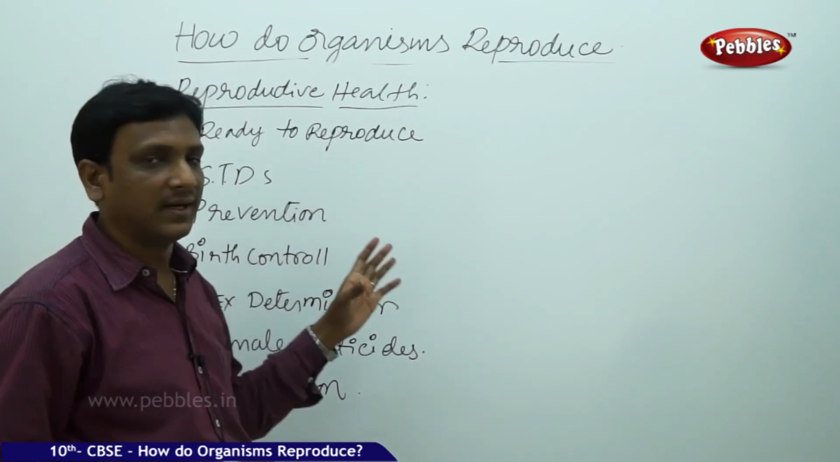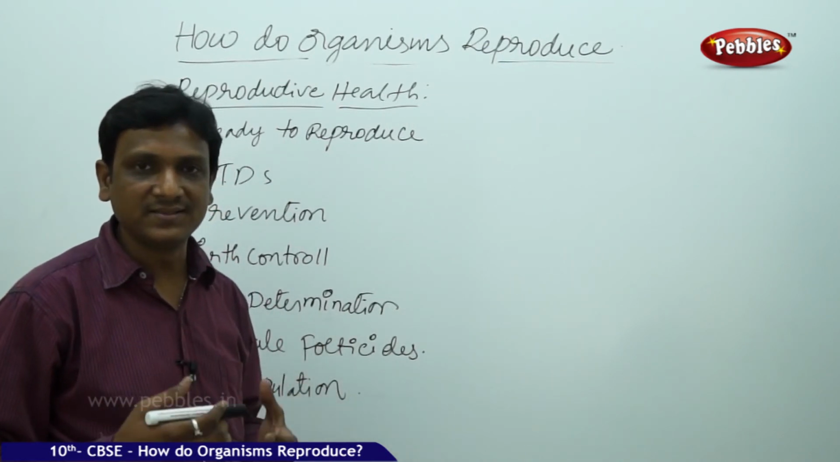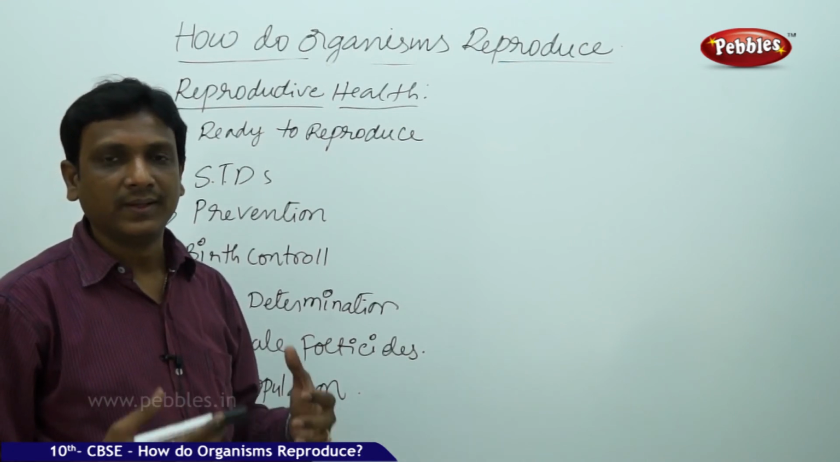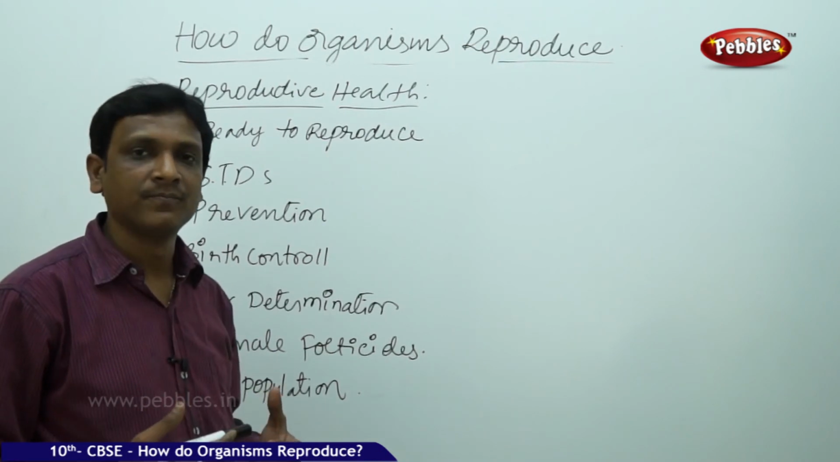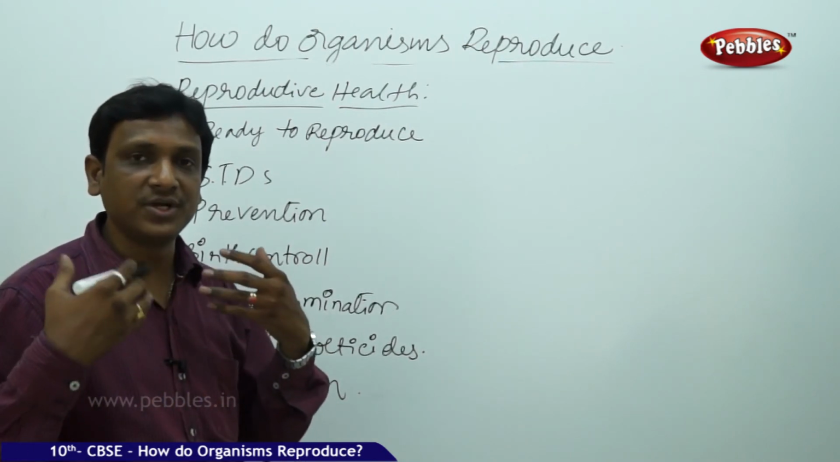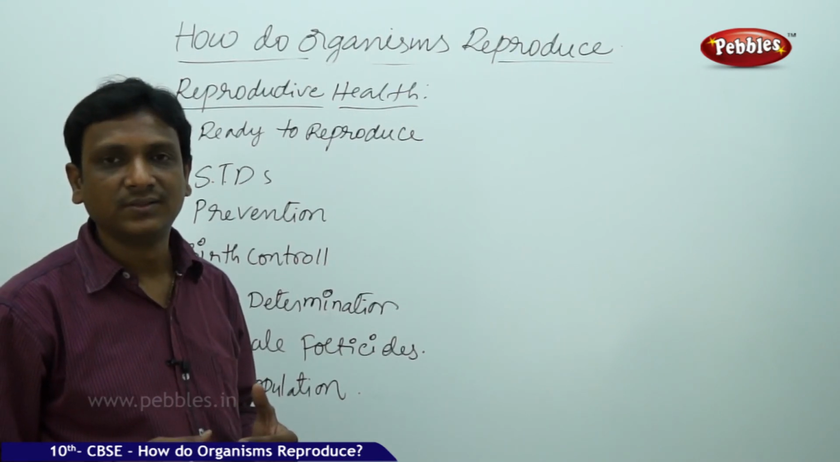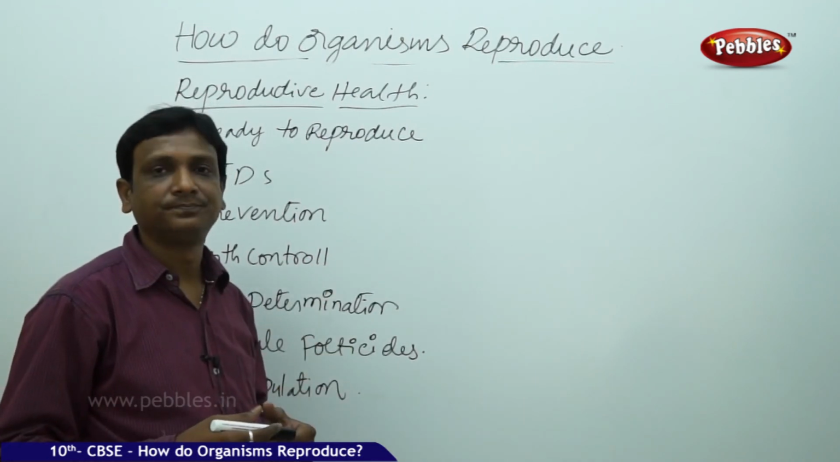So it doesn't mean that by acquiring the ability of producing reproductive cells, we are ready to reproduce. Everyone needs some age for the complete maturation of the reproductive system, and for the complete maturation of their mind, ideas, thoughts, decisions. Then you are ready to reproduce.